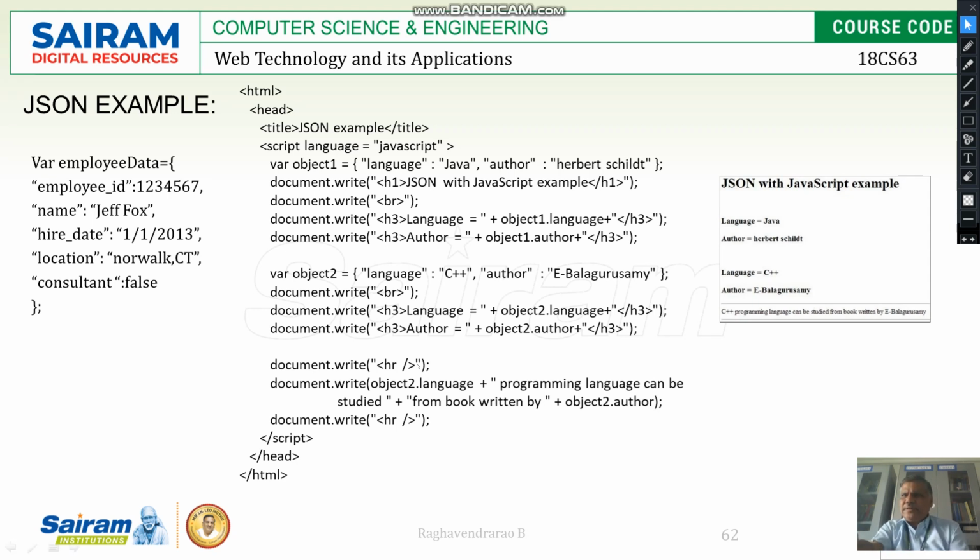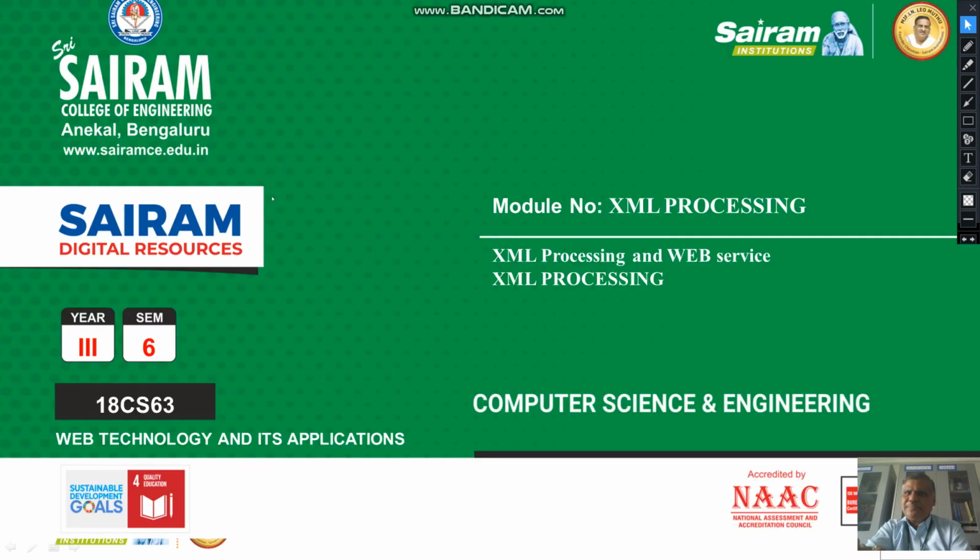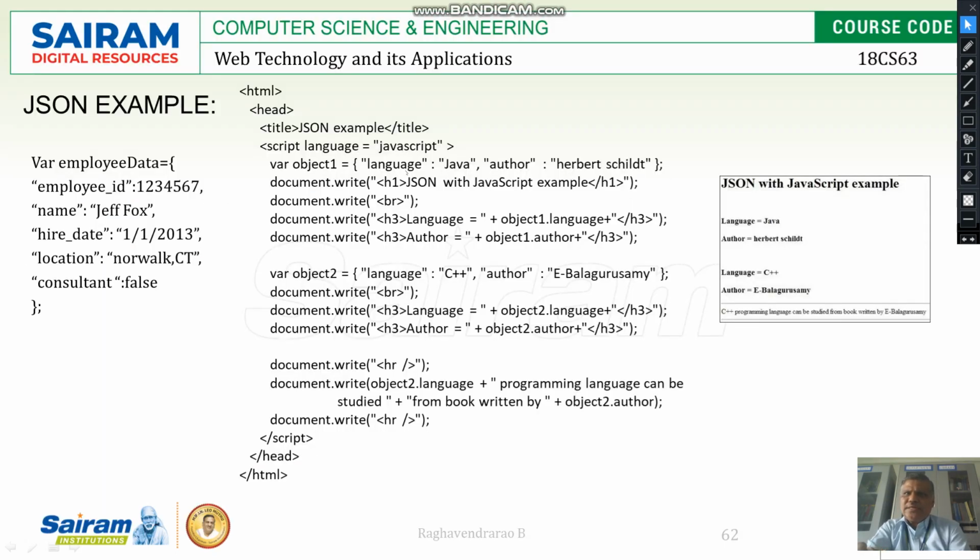And here is one example which you are able to see. HTML, head, title is JSON example. The JavaScript language is going to be used. Now you can see object 1 written here. Object 1 is equal to curly braces, language is the name and Java is the value, then author is the name and the author name is the value, meaning name and value pairs are being presented.